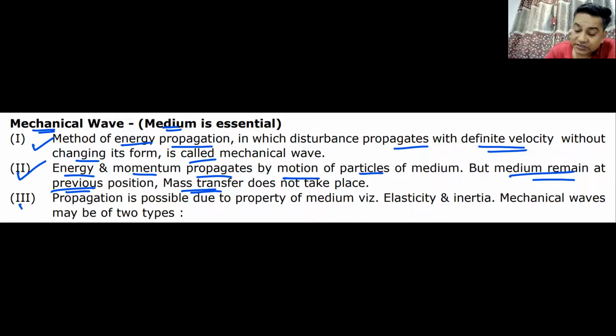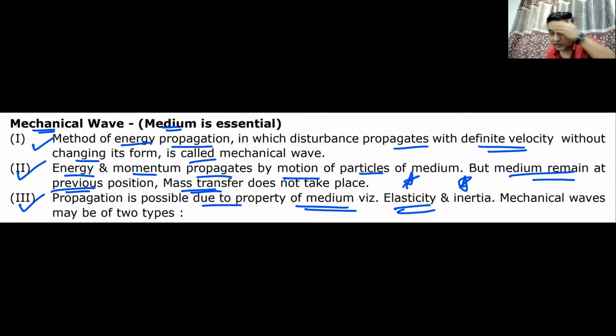This propagation is only possible if the medium has the following properties. It must have the property of inertia, remember, very important, and it must have elasticity. If these properties are not present, energy will not be transferred. If energy is not transferred, we cannot call it a mechanical wave, because wave means transfer of energy. Do we understand this? I'll give you a minute to note it down.